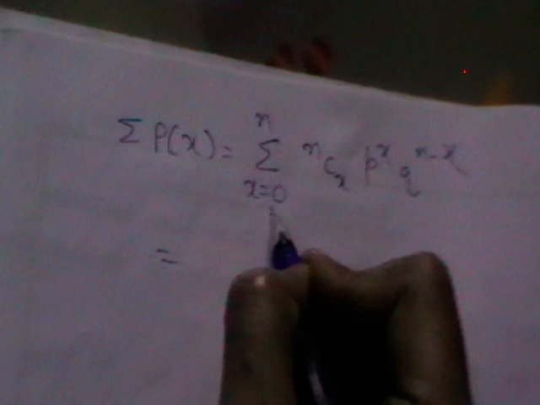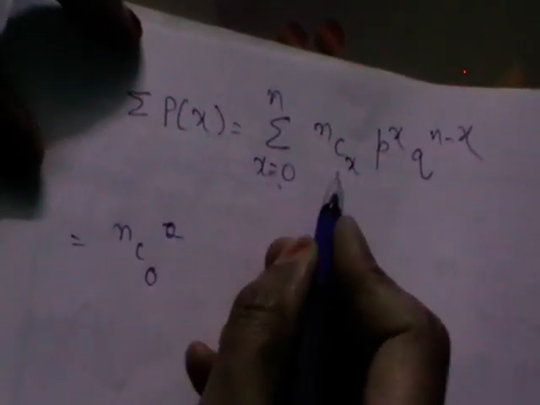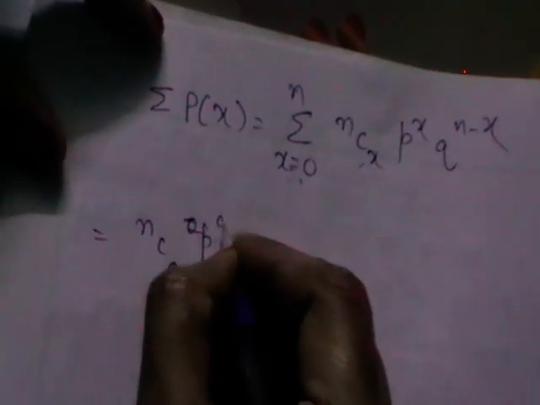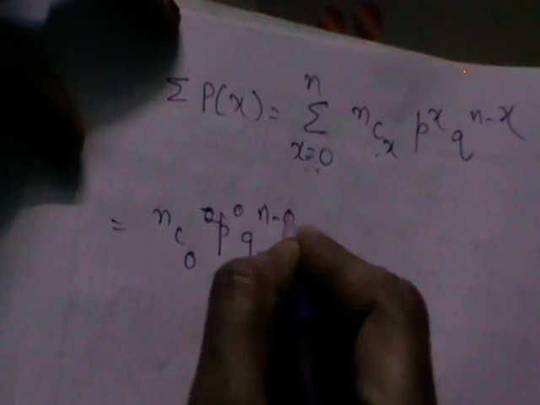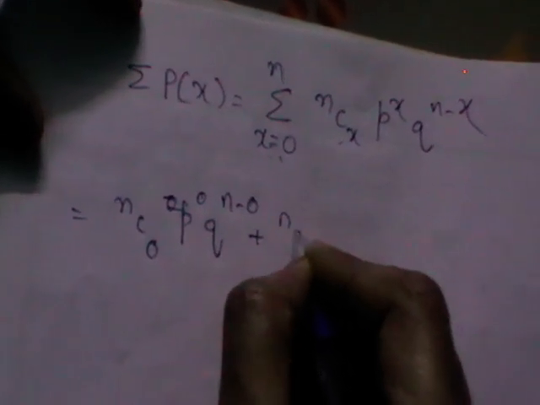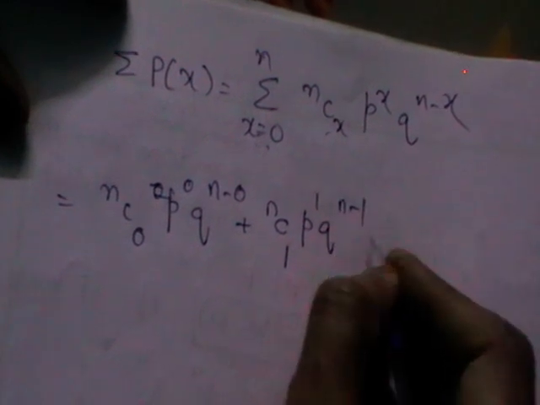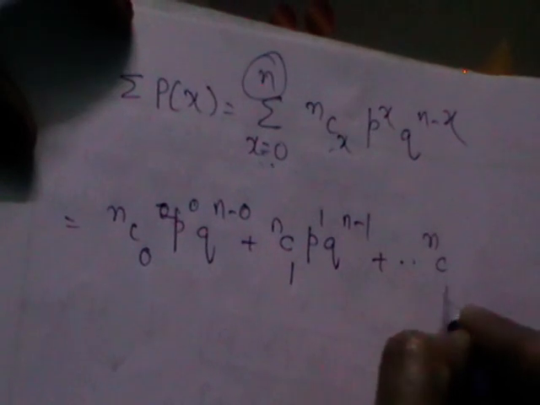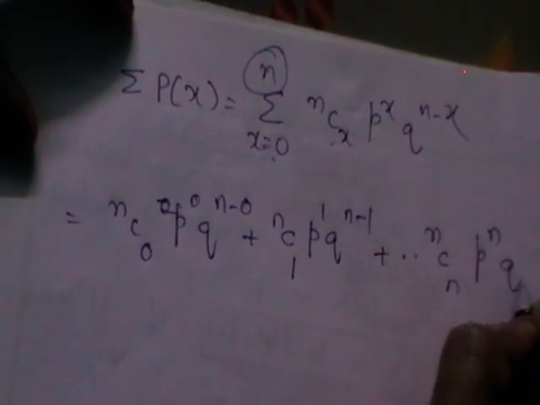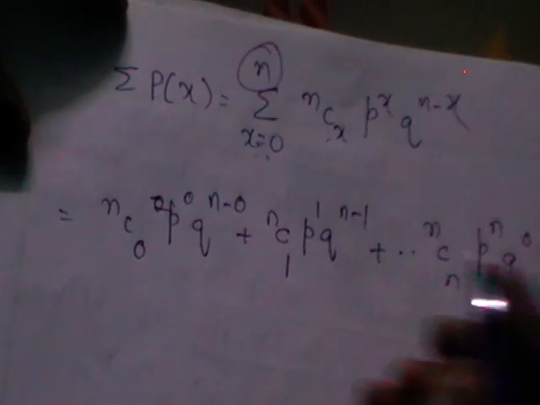First you put x equal to 0, then you replace x with 1 up to n. The first term will be nC0 p^0 q^(n-0). Next, put x value 1: nC1 p^1 q^(n-1), and so on. What is the last value? nCn p^n q^(n-n), which is q^0.